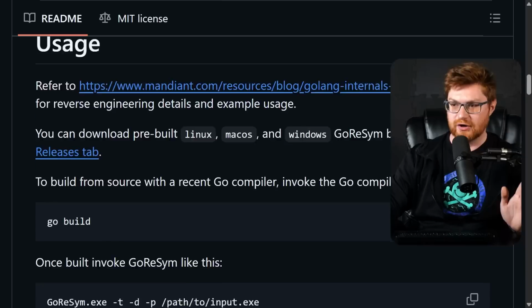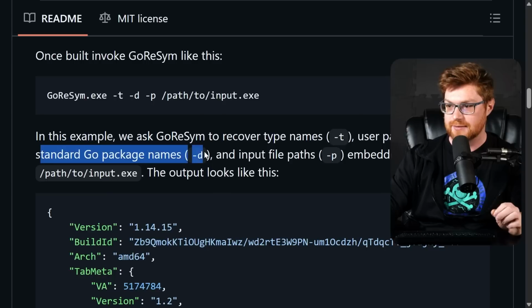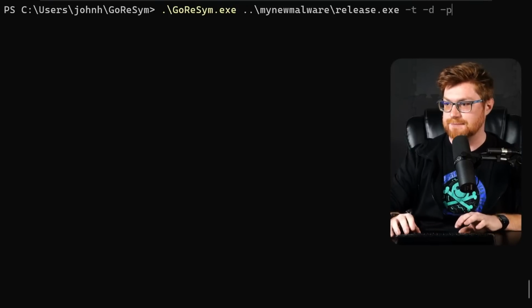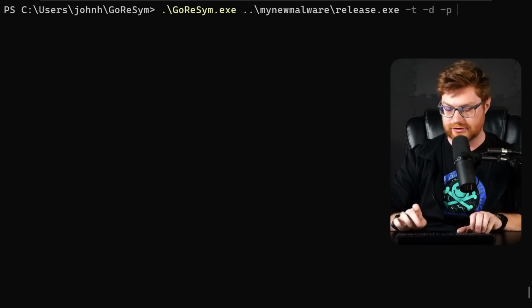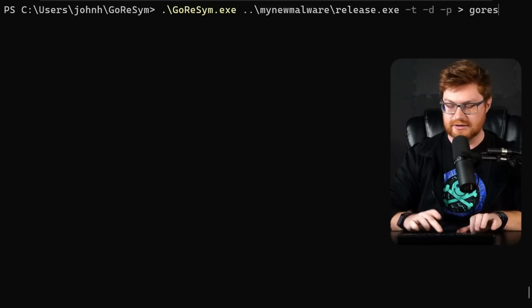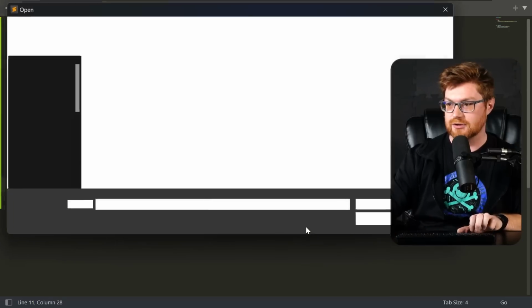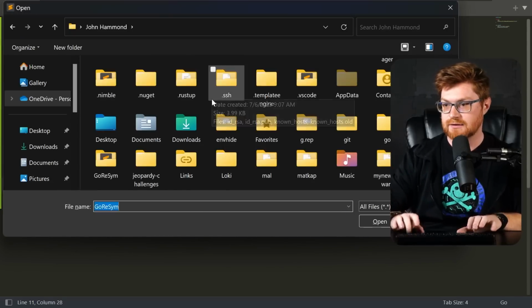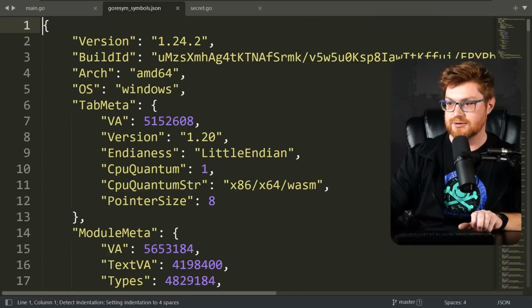-t, this is in their usage section, so I do want to get this right. -t will recover type names, user package names, standard Go package names with -d, and input file paths with -p. -d and -p should be provided there, and this spits out a ton of JSON, but let me actually redirect that to GoReSym symbols.json. Now over in Sublime Text, let's open that one up to take a look at that JSON a little bit better. GoReSym symbols.json. Okay, cool. Take a look.